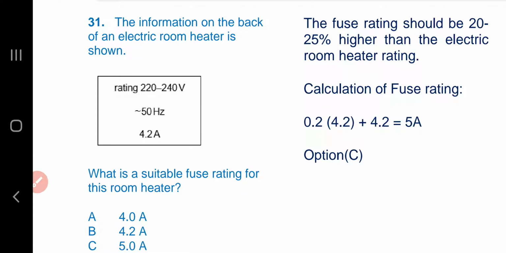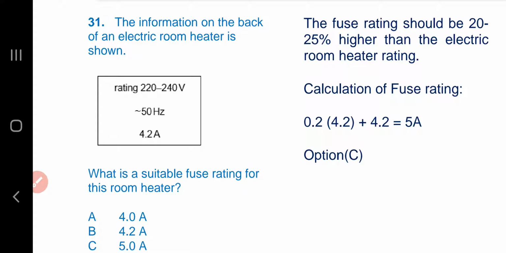Question number 31. The information on the back of an electric room heater is shown. What is a suitable fuse rating for the room heater? The operating current of the device is 4.2 amperes.